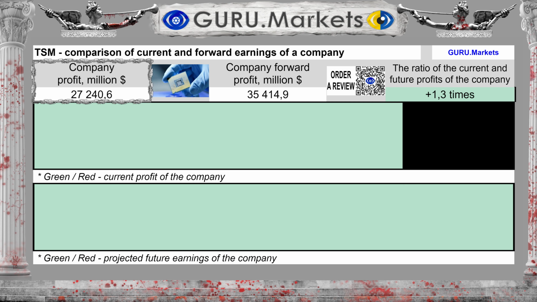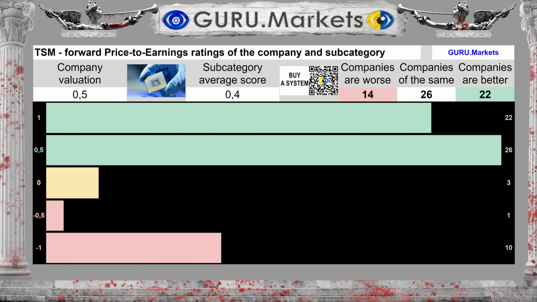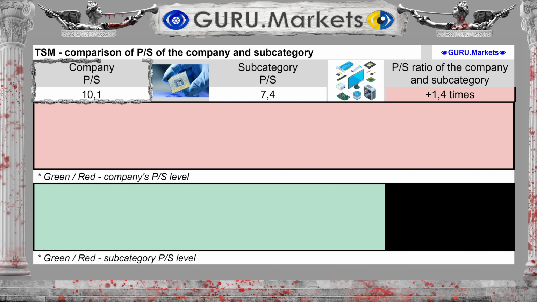Profits for the last 12 months amounted to $27,241 million. The projected profit for the next 12 months will tentatively be $35,415 million, which is 30% more than at the current moment. Assessment of expected future profit indicators in comparison with companies in the subcategory: Good, 0.5 points.